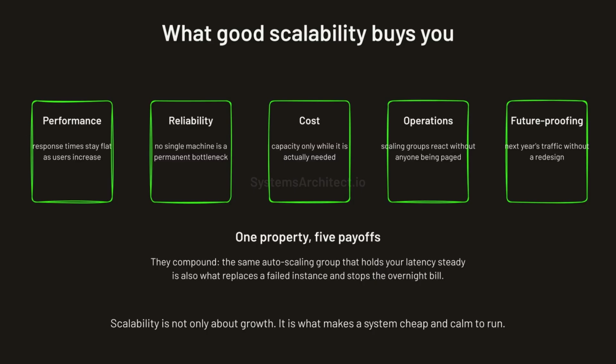Operations get simpler because scaling groups react without anyone being paged. Future-proofing is the quiet benefit that pays off a year or two later. The same architecture absorbs next year's traffic without a redesign.